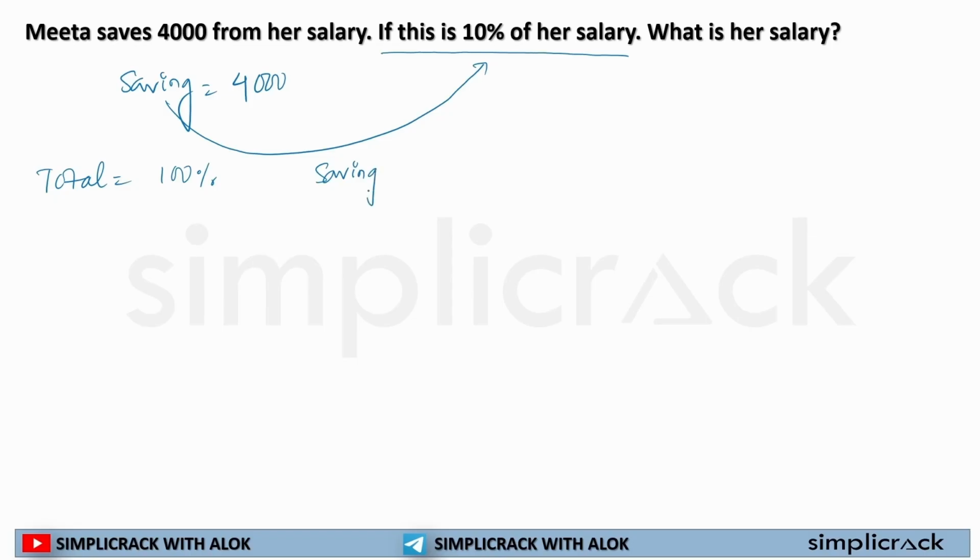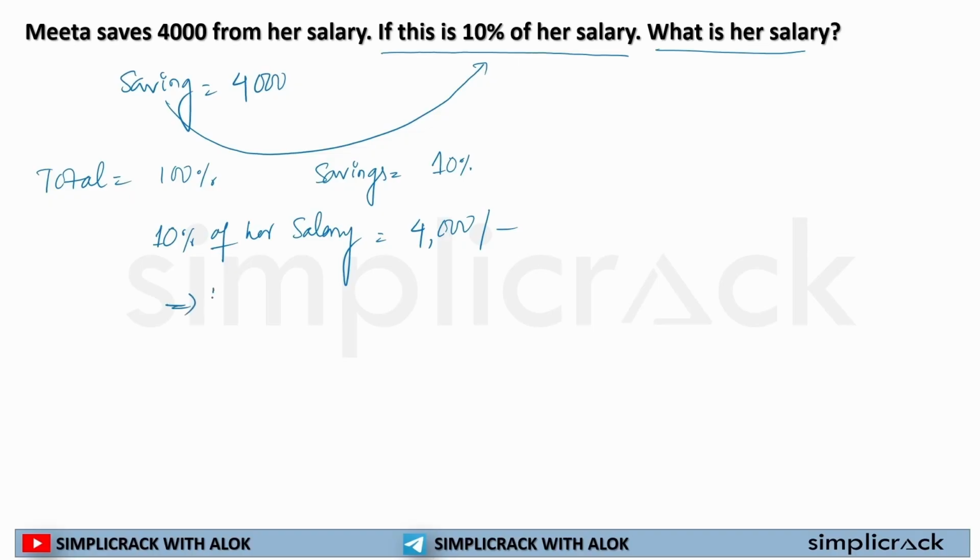Savings is 4,000, which is 10%. So now what is her salary? I can write it as 10%, that is saving, 10% of her salary, with 4,000 given.